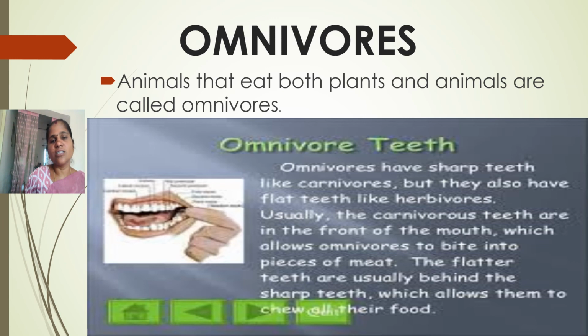So those teeth help to bite the food, and these side teeth are there for carnivores, which help to tear and bite the meat or some other hard foods also. And grinding teeth at the back of the jaw: omnivores have strong grinding teeth which help to grind or chew the food. So these are the special features of the omnivores.